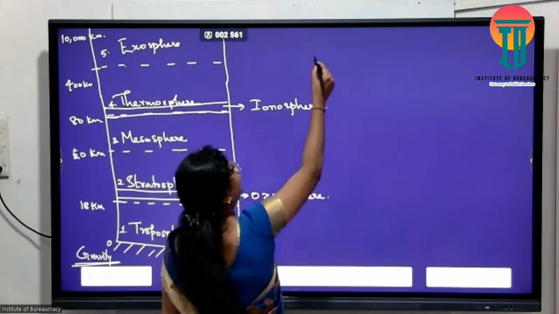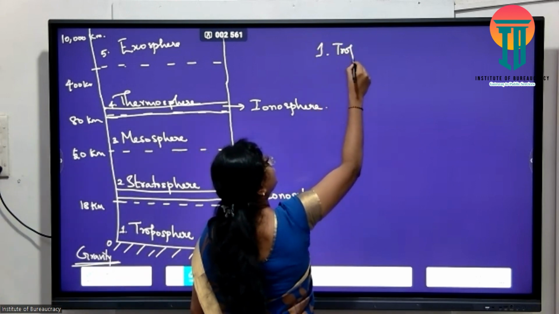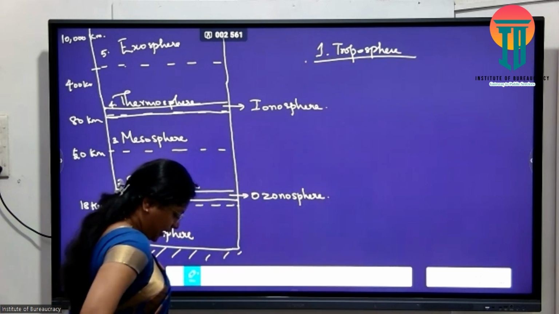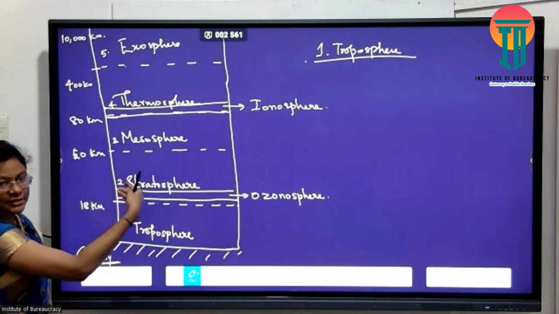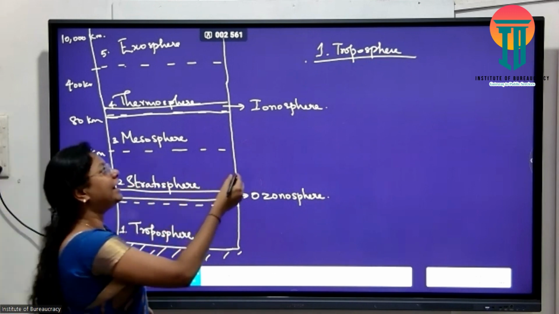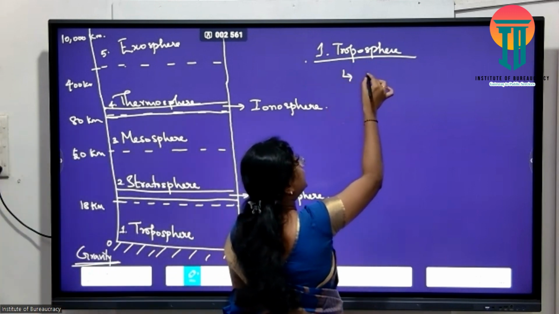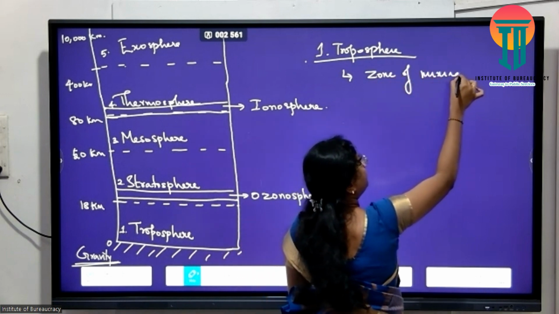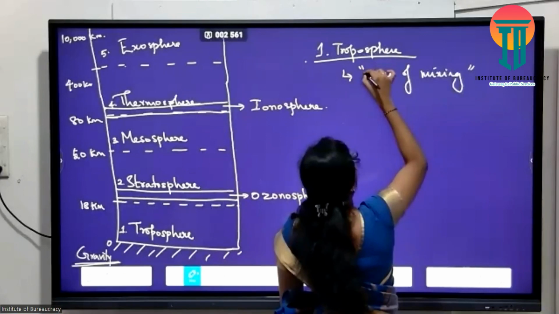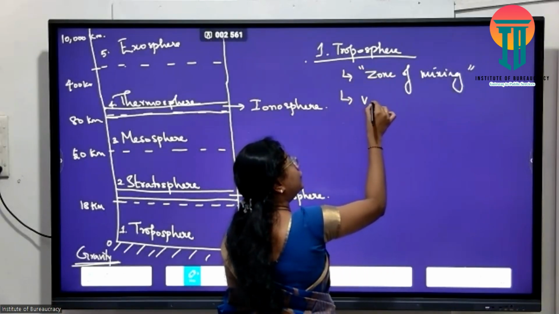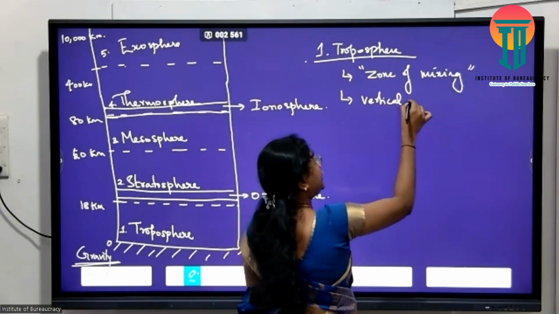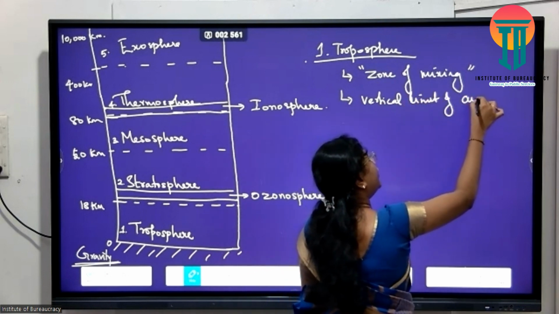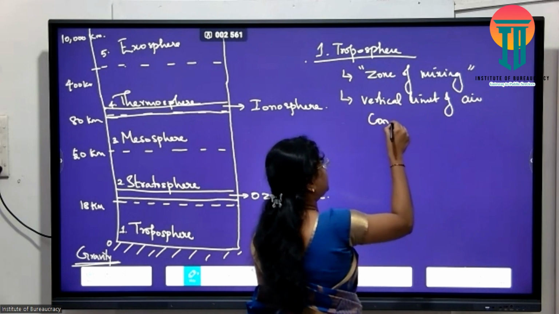We talk about the first one, the troposphere. The troposphere is the first layer from the Earth's surface, right? In literal meaning, it is the zone of mixing, or the layer of vertical limit of air convection.